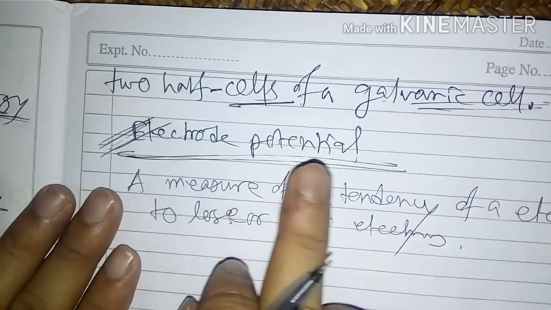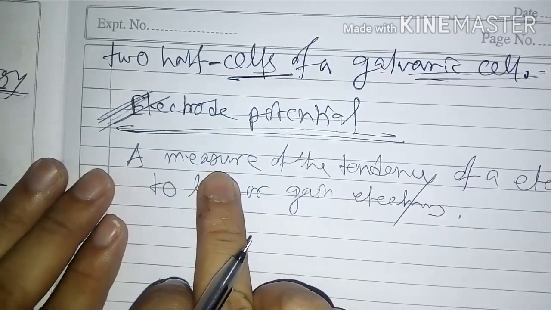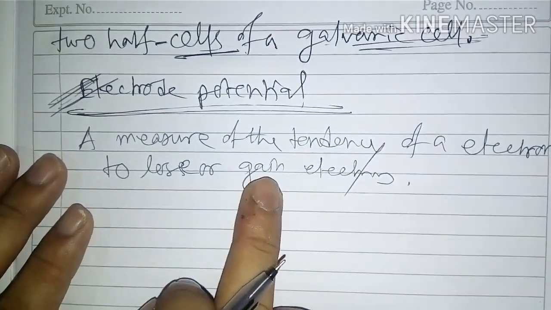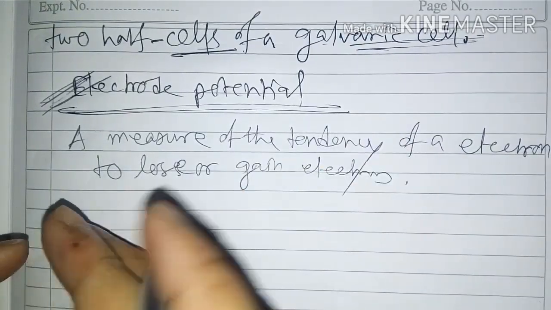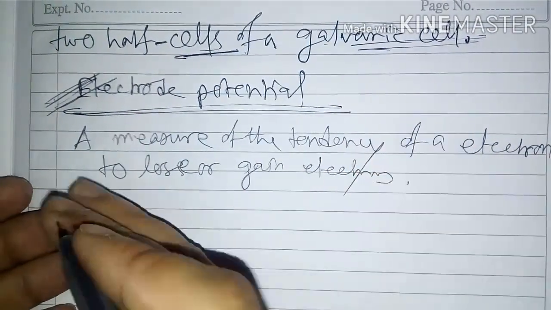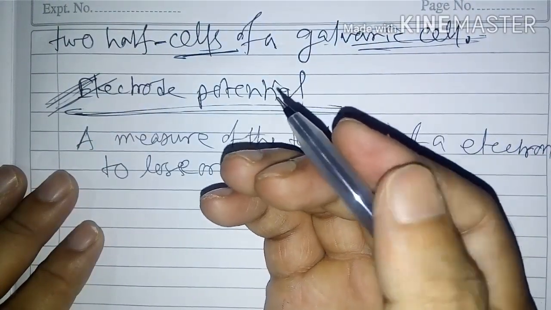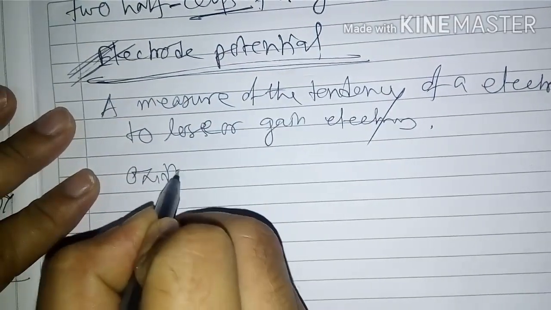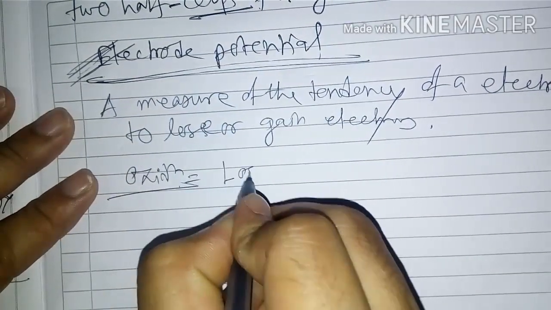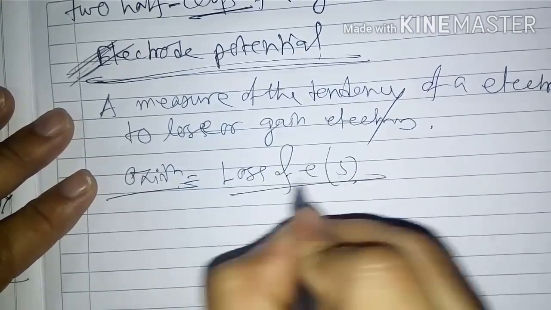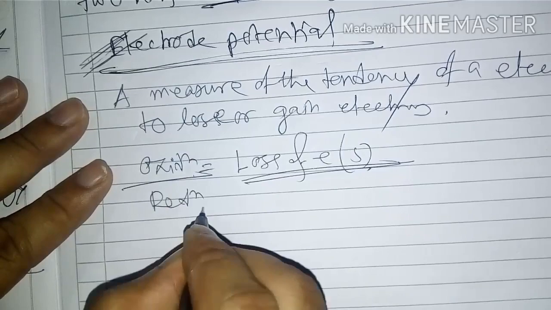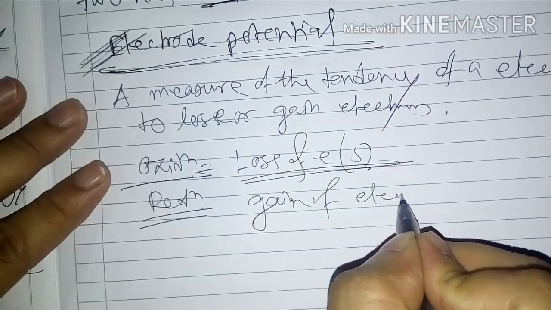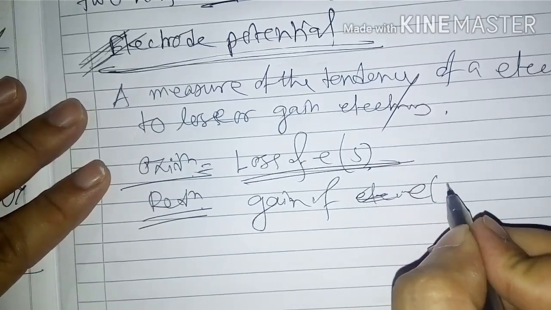Electrode potential is nothing but a measure of the tendency of an electron to lose or gain electrons. This is an oxidation reaction or reduction reaction. If an oxidation reaction takes place, it means loss of electrons. If a reduction reaction, that means gain of electrons.